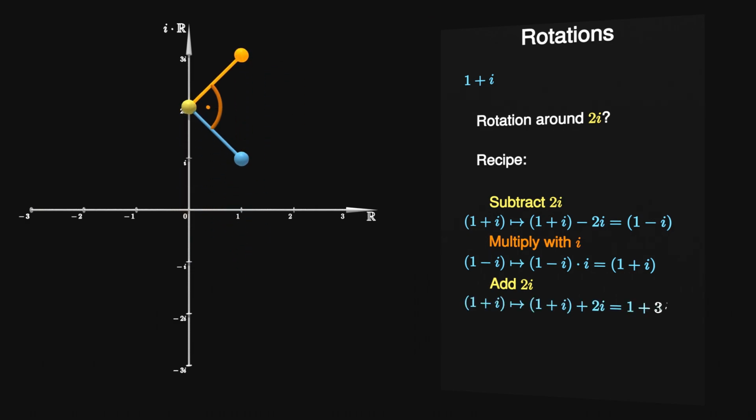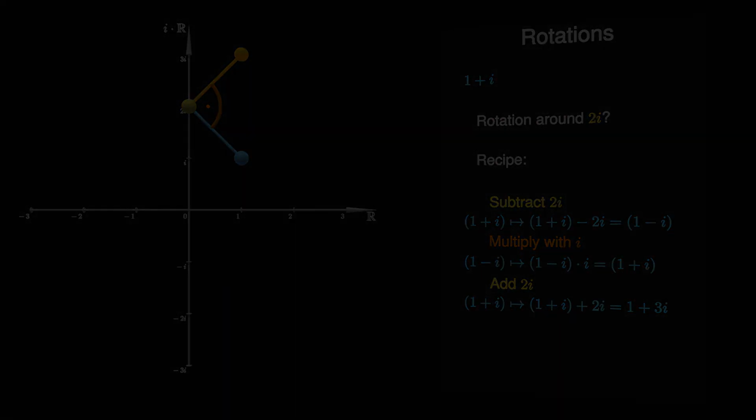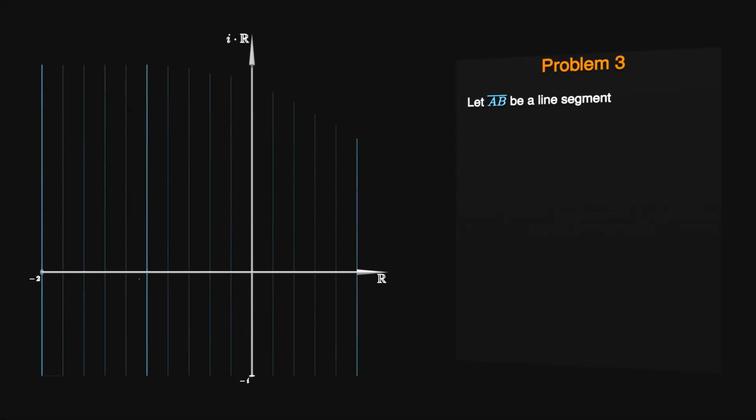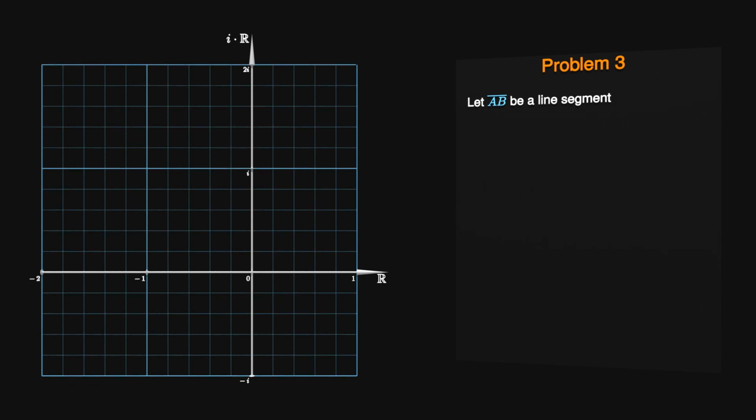This might seem surprising, but we now have everything we need to know in order to solve the geometry problem I presented at the start of this video. The problem starts out with the following proposition. Let AB be a line segment. We want the problem to take place in the complex plane, but where do we put A and B exactly? Some might suggest that we have to treat A and B as two general complex numbers like a plus bi and c plus di. This would work, but there is a way to make future calculations easier.